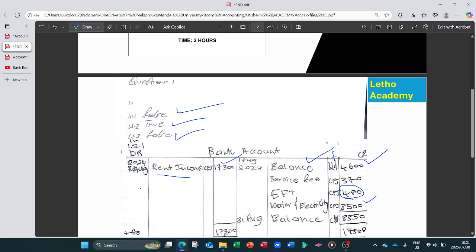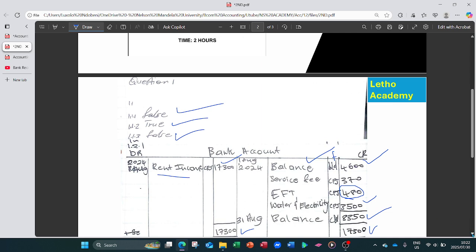So the total is 17,500, and we need to balance the ledger. Credit must be equal to the debit, so our balance carried down will be 8,350. So this is the balance on the 31st August. This is the balance at the end, after all the transactions have been recorded by our bookkeeper.